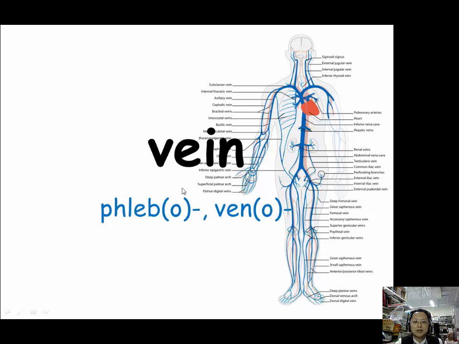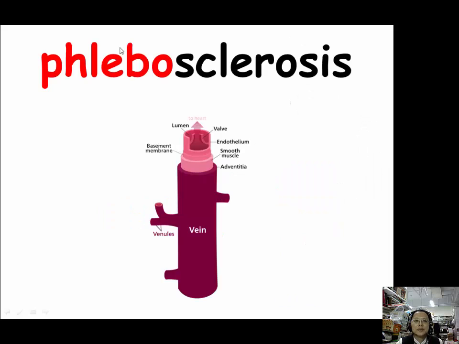For vein, we use two prefixes, phlebo, P-H-L-E-B-O, and veno, V-E-N-O. And our example for phlebo is phlebosclerosis. Phlebosclerosis is the fibrous hardening of the walls of the vein.